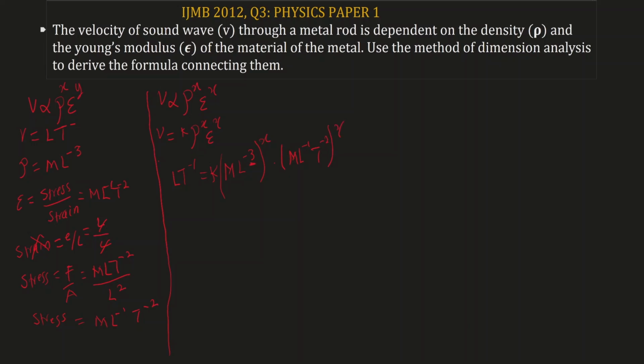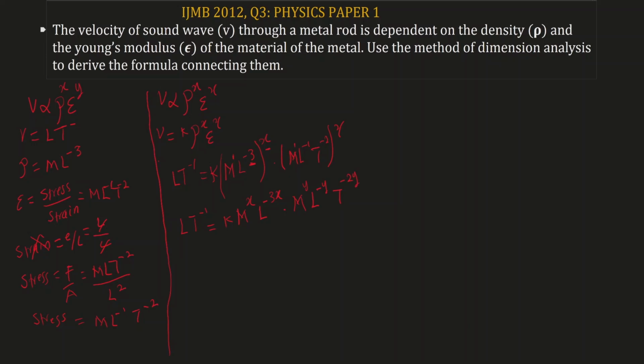Now when you have exponents this way, what you do is you multiply through the exponent. So we have LT to the power of -1 equal to k. Now M as exponent of 1, so 1 times x is still going to give us x. So it will be M to the power of x, L to the power of -3x, times M here as an exponent of 1, so 1 times y is going to give us y still. So M to the power of y, L to the power of -y, then T to the power of -2y.